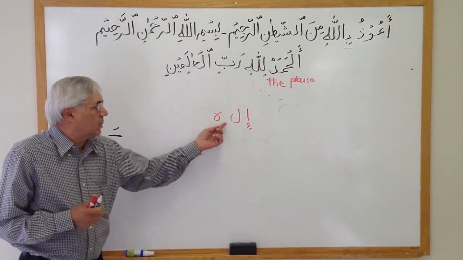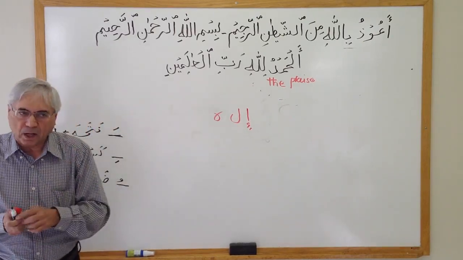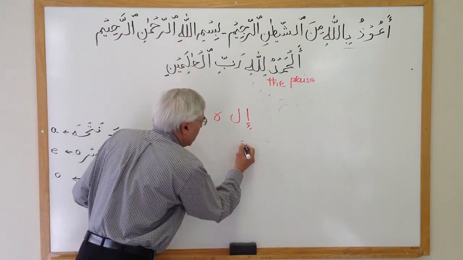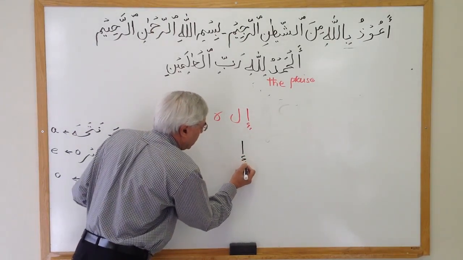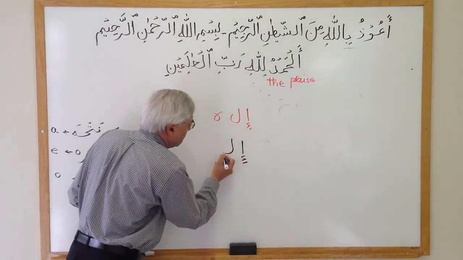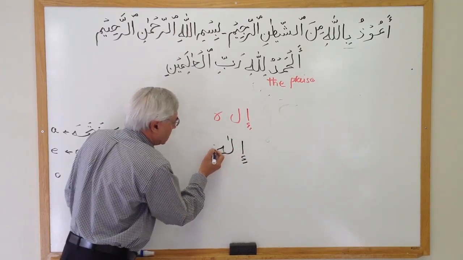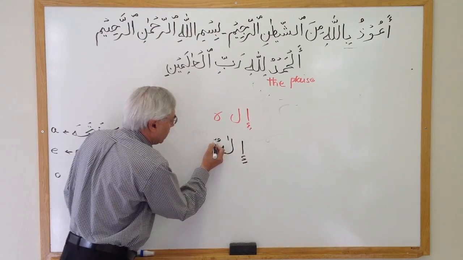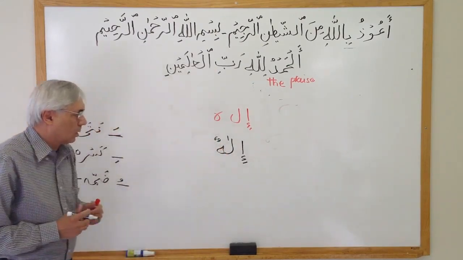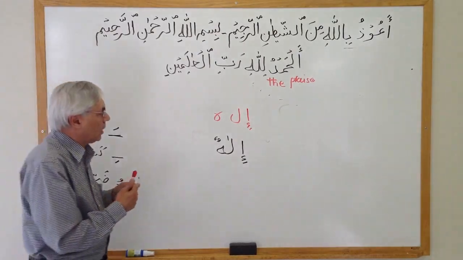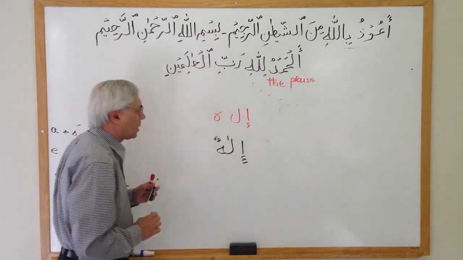So these are the three letters, Alif, Lam and Ha. If I combine these three letters in this way, with a small alif on the first one, and two dhammas on the third, it is pronounced Ilahun. For now, just don't put a harakat there.